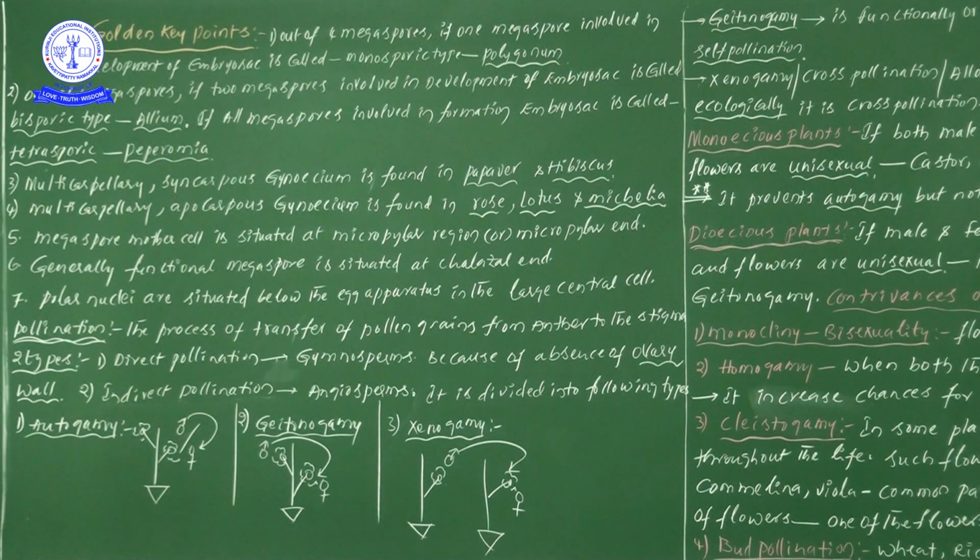Yesterday we learned that the egg apparatus is nothing but the combination of one egg cell with two synergids. So the two polar nuclei are present in the large central cell, which is situated just below the egg apparatus.